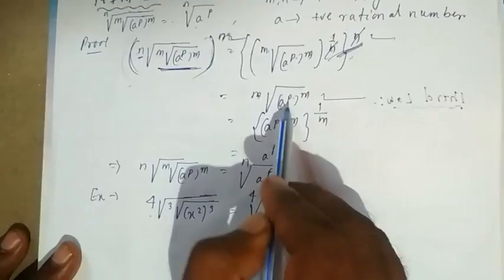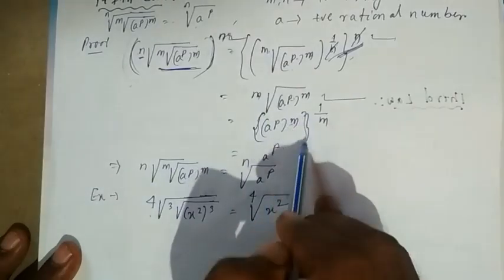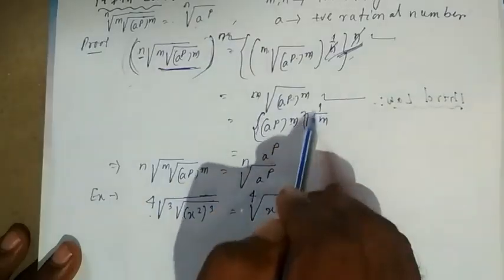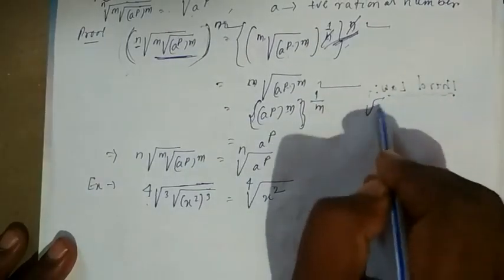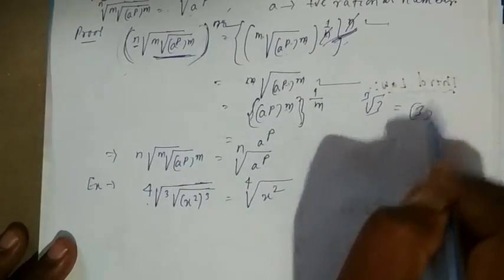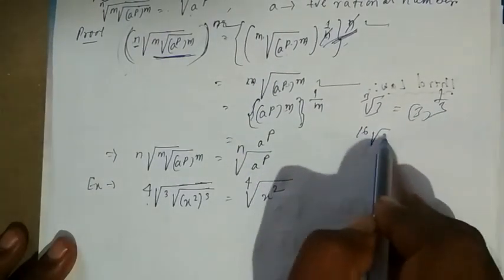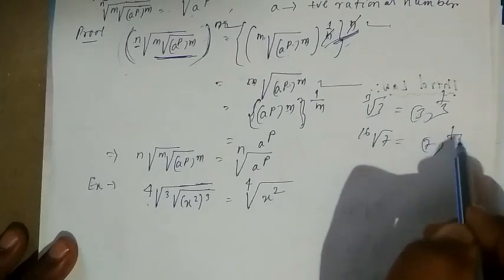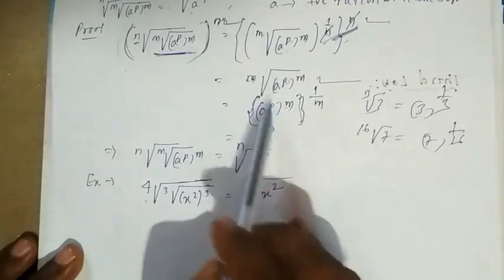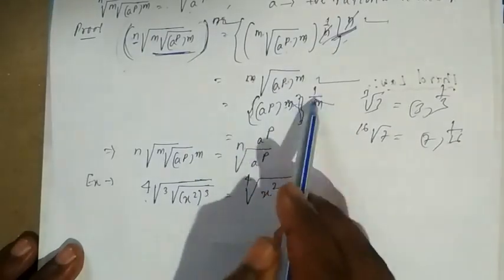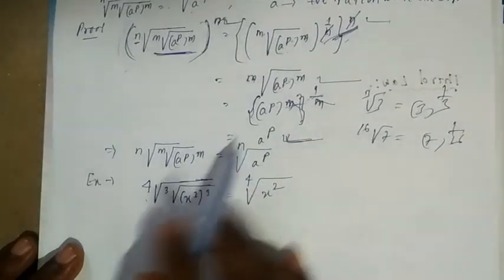Again, the mth root will become 1 by m, because in the exponential form you know that the cube root of 3 you can write as 3 to the power of 1 by 3. Similarly, the 16th root of 7 you can write as 7 to the power of 1 by 16. So it will be cancelled by the laws of exponents, and what remains is a to the power of p.